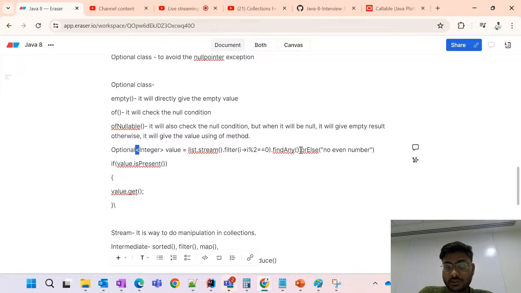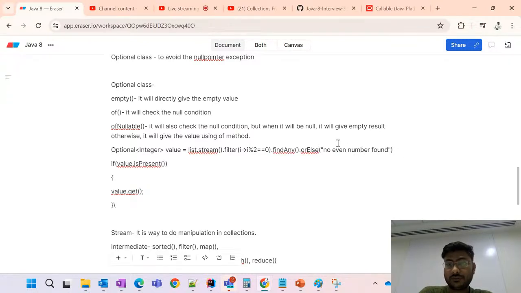So it comes with that method which is dot orElse. Inside that orElse we can give any customized value, like no even number found or number not found. Apart from that, there is one more method, orElseGet. You can also use that, and in that also you can give any value.